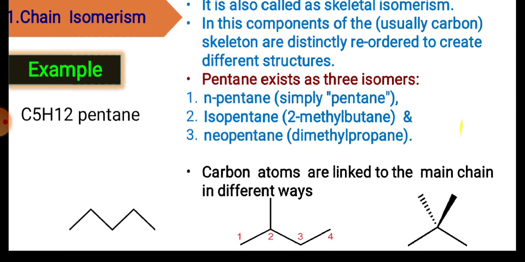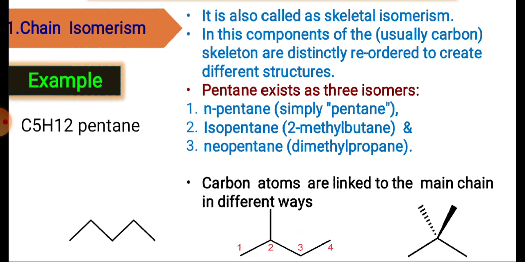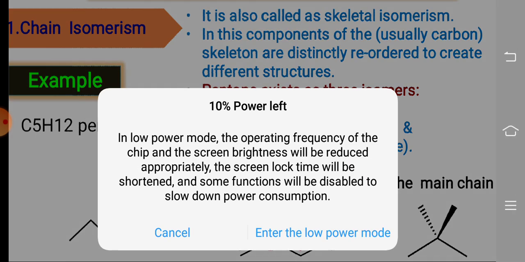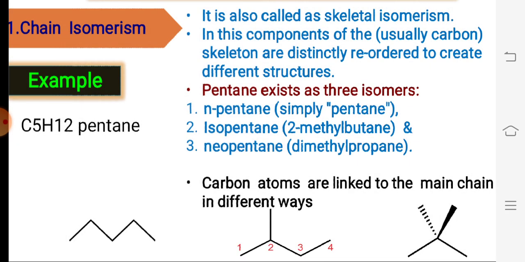everything else is the same. An example is pentane, which exists in three different isomeric forms: n-pentane, isopentane, and neopentane. n-Pentane is simply referred to as pentane. Isopentane is referred to as 2-methylbutane, and neopentane is referred to as 2,2-dimethylpropane.